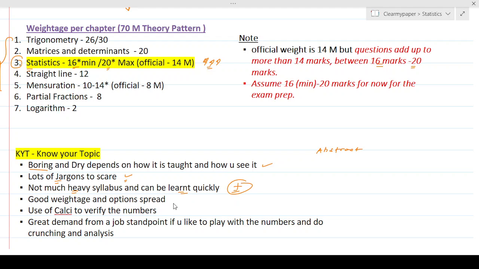Okay. The weightage, like I said earlier, is very good, and it comes in good sections in the question paper where you can completely focus on that section and ignore the remaining sections in terms of the choices. So again, that's a double plus here, and that's why you should focus on this chapter. You can always use a calculator to do the simple calculations and numbers.